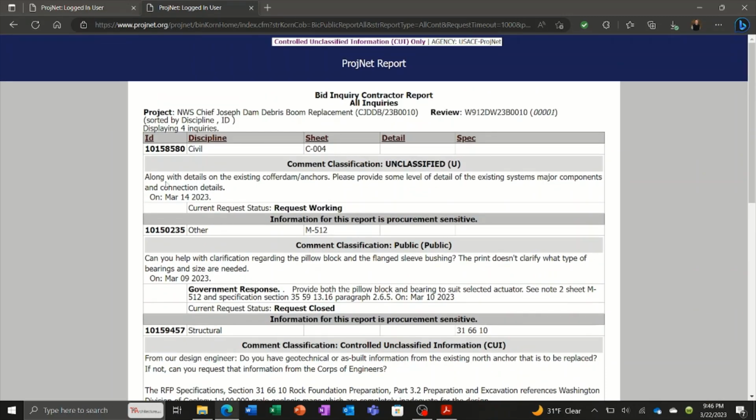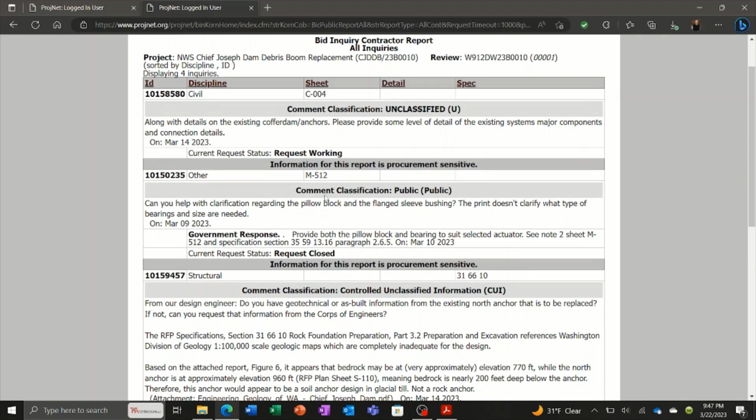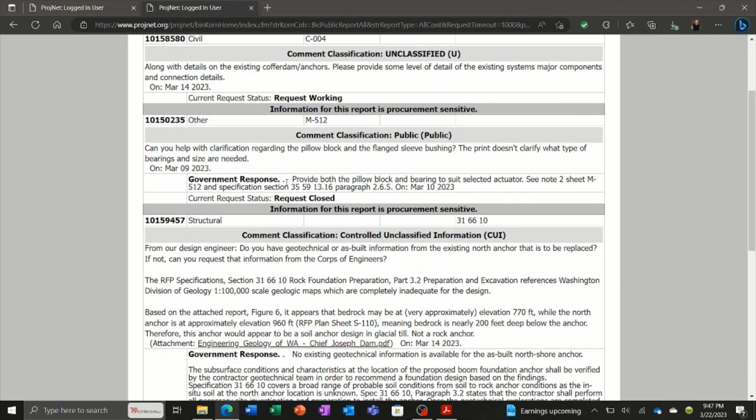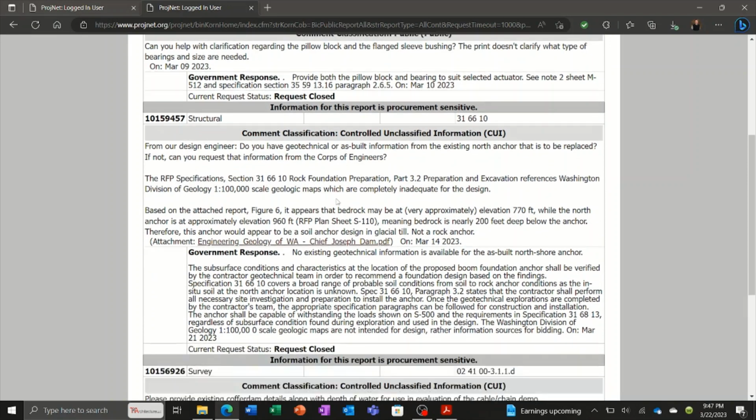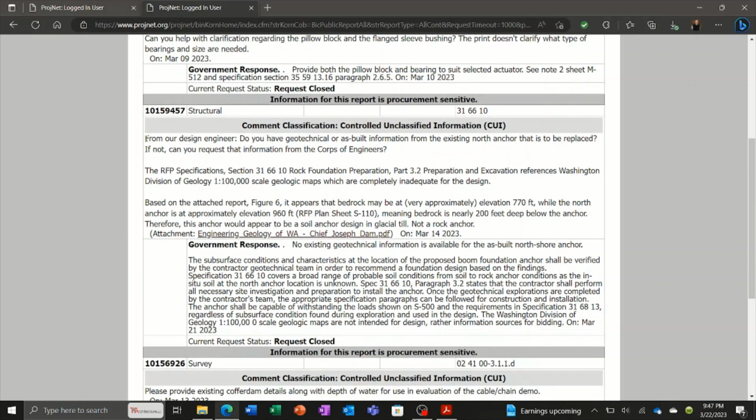The first comment here, for example, the question was submitted. This is the current status, request working. So the government is still reviewing this and has not generated a response yet. But the next two, the government has responded. You can see the government response there. And then once the government responds, they close this item. The request is closed. Here's one with a lot more information. It was a long question or clarification, and the government response, a long paragraph, but then again, you can see the request is closed.